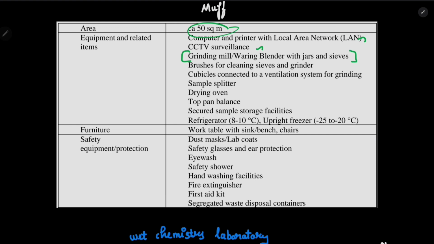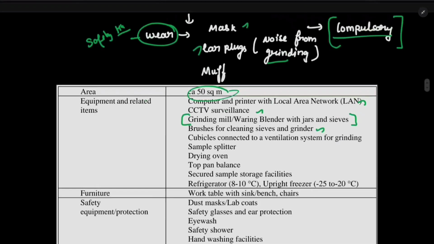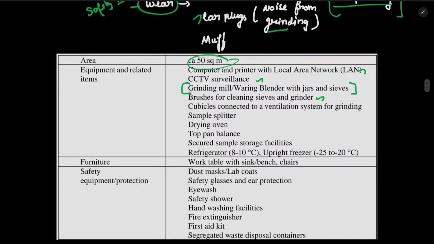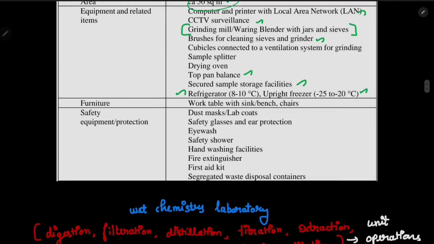And if any dust is there, then we should have cleaning sieves and a grinder. There is also a ventilation system for grinding, because we have to remove the odor. And sample splitter, drying oven, top pan balance, secured sample storage facilities, and refrigerator at 8 to 10, and upright freezer at 25 and minus 20. And all the other things are the same.